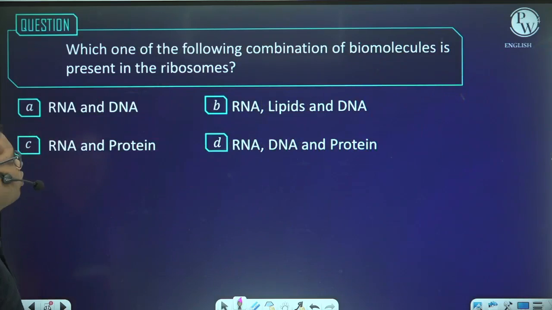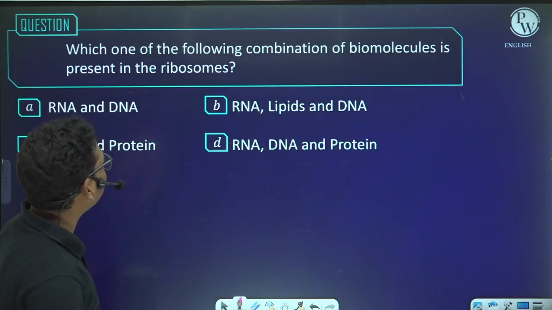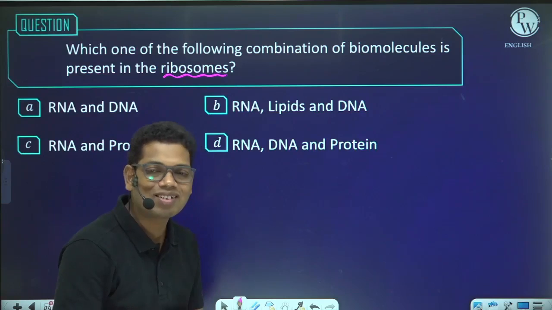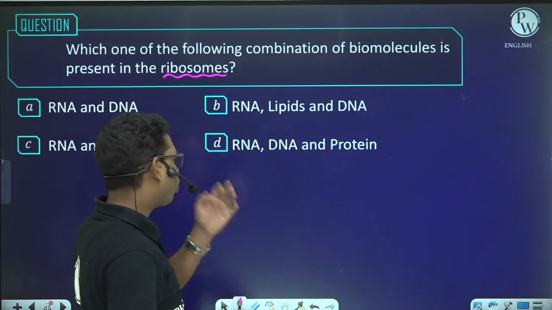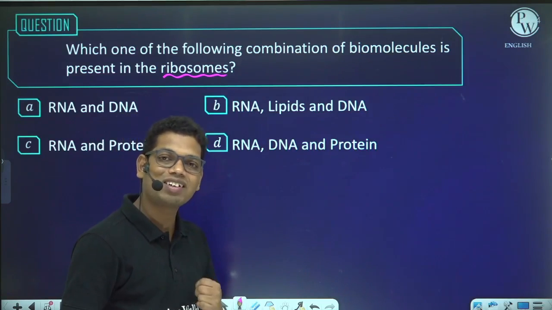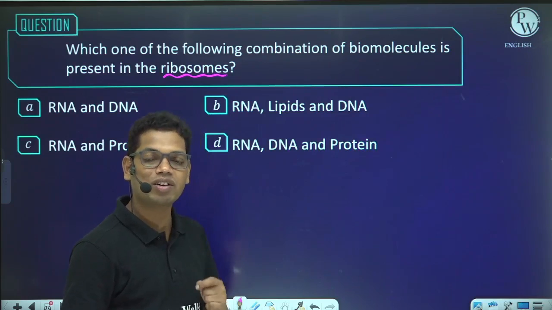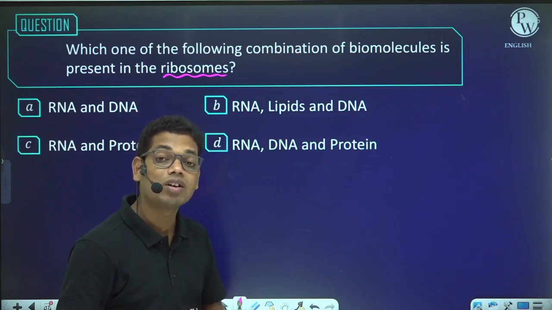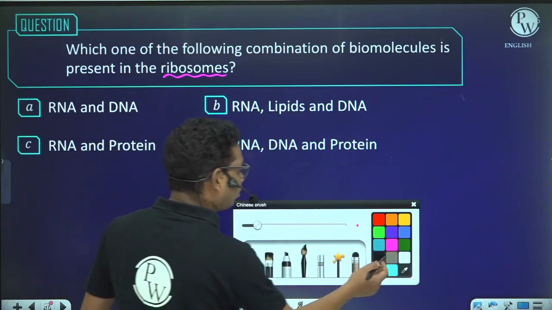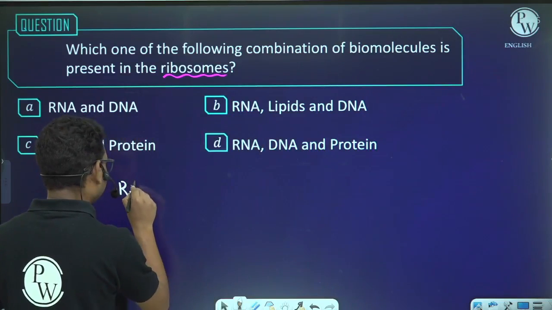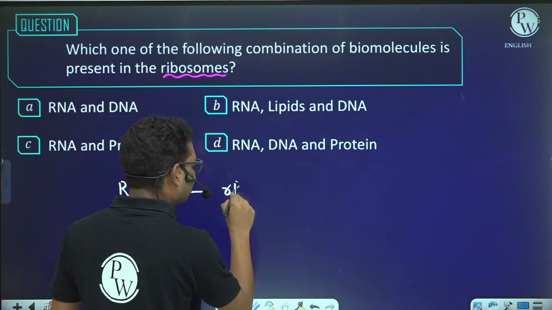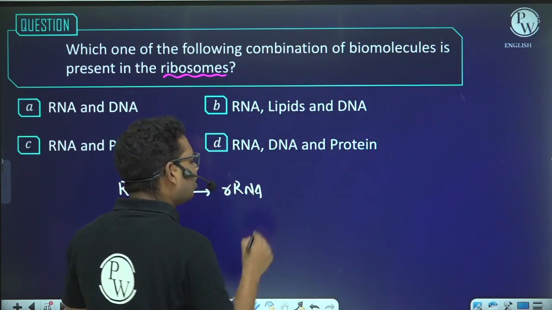Now, which one of the following combinations of biomolecules is present in the ribosome? When we talk about the chemical composition of ribosome, the ribosome is basically composed of two compounds: one is protein and second is RNA. Because this RNA is present in the ribosome, it is said to be ribosomal RNA. So the ribosome is chemically made of RNA, which is rRNA, different types of rRNA, plus proteins.